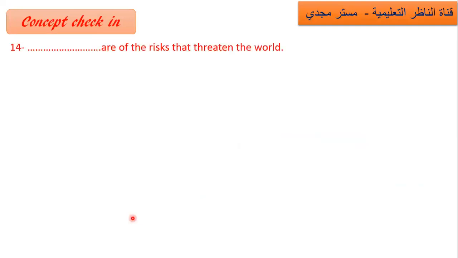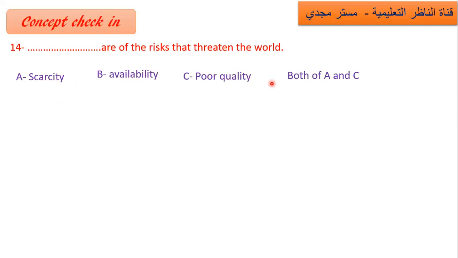Next one, 14. Are the risks of water? So we have two concerns about water, two risks. Do you remember them? Choose which one. Is it scarcity, availability, poor quality, or both A and B? A and C, sorry. Yes, A and C. Scarcity of water and poor quality of water. They are two threats, two risks, or two concerns about fresh water.